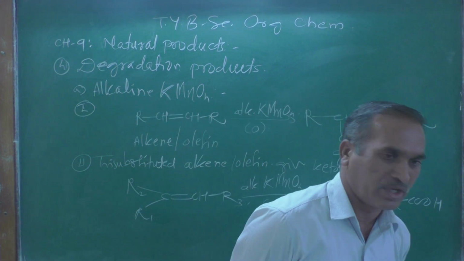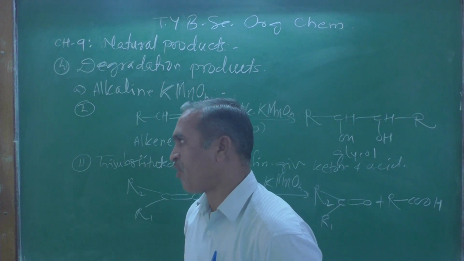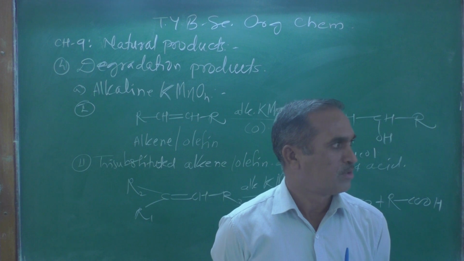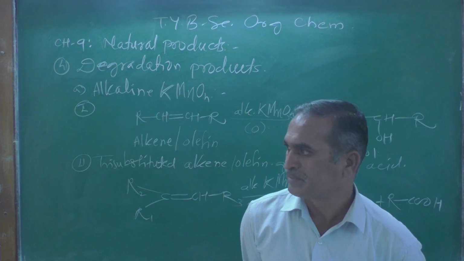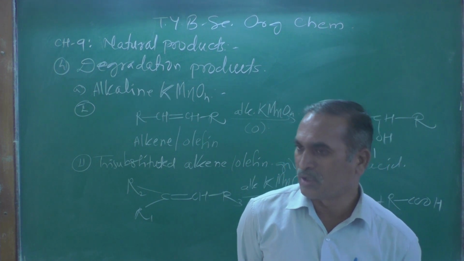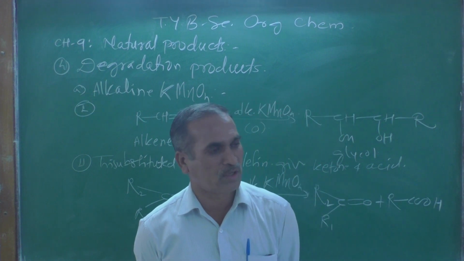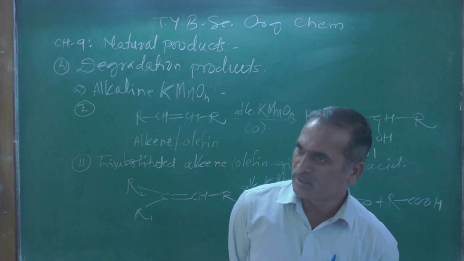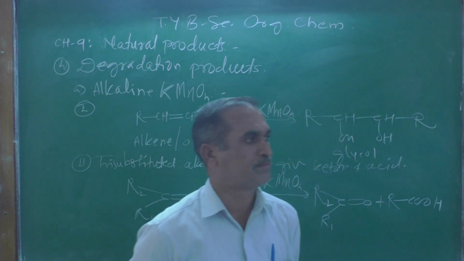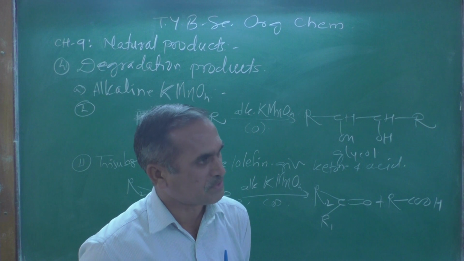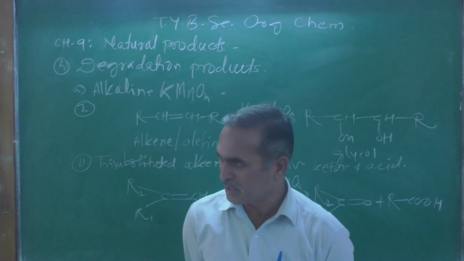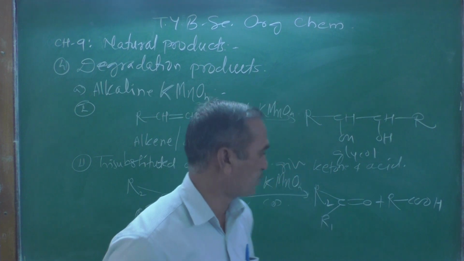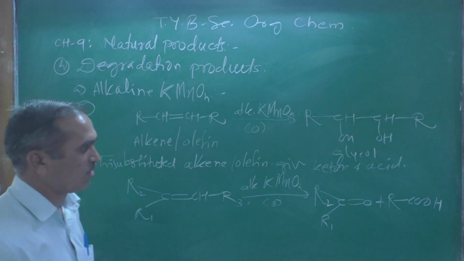If the product contains ketone and acid, it proves that the substrate or the terpenoid is a trisubstituted alkene or olefin.